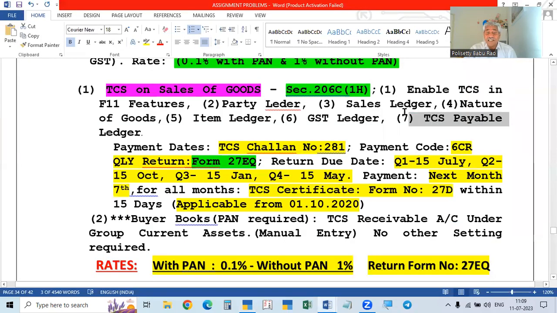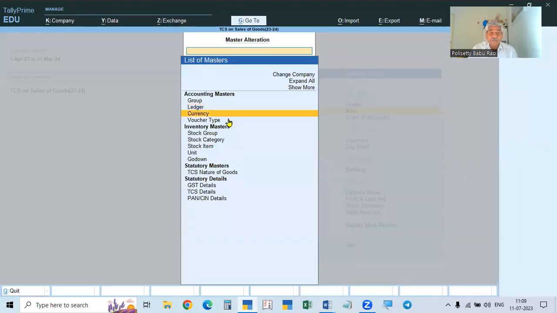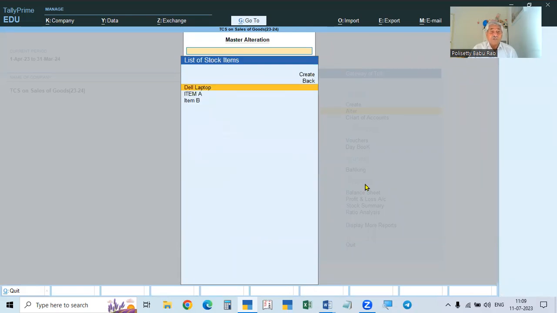So what are the accounting ledgers? Party ledger, sales ledger, nature of goods we completed, GST ledger, and the TCS ledger we completed. Only one is left, item. Now we will go to the inventory masters and create the stock item. So go to the stock item.